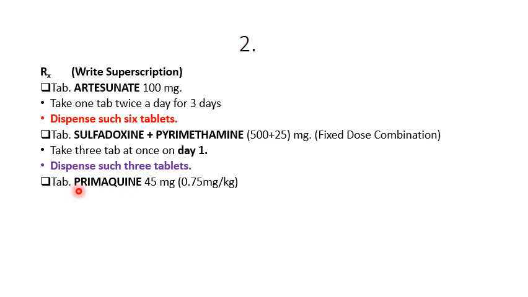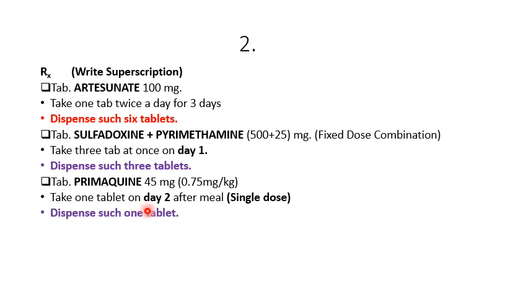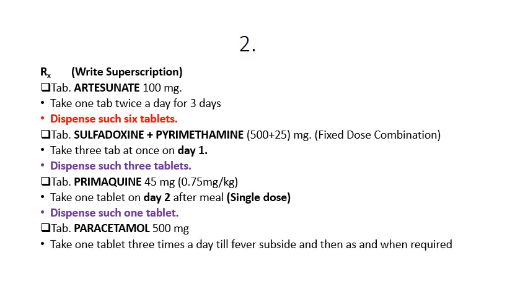Give tablet primaquine 45 mg, that is 0.75 mg per kg. Take 1 tablet on day 2 after meal, single dose. Dispense such 1 tablet. Symptomatically for fever, give tablet paracetamol 500 mg. Take 1 tablet 3 times in a day till fever subsides and then as and when required. Dispense such 9 tablets and sign of the doctor.